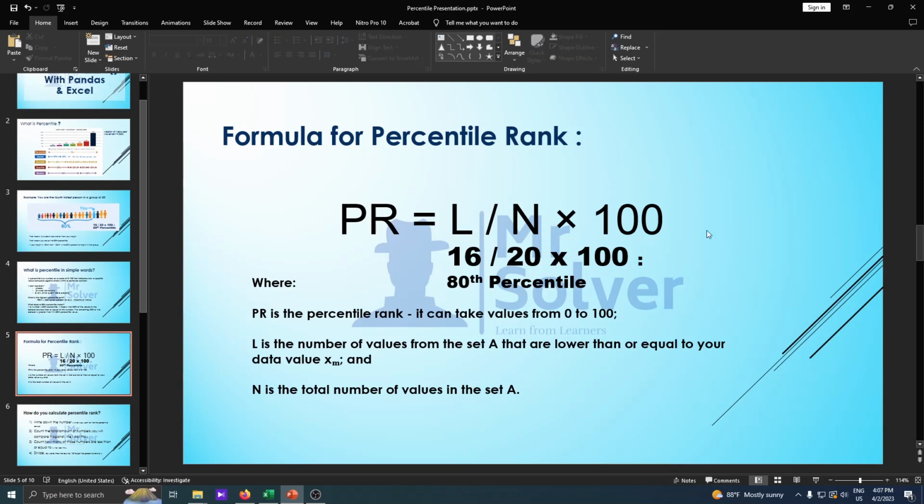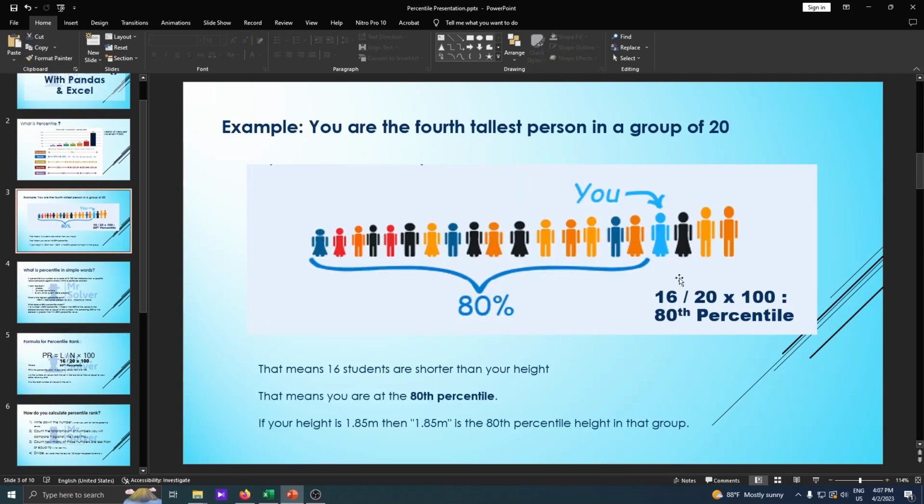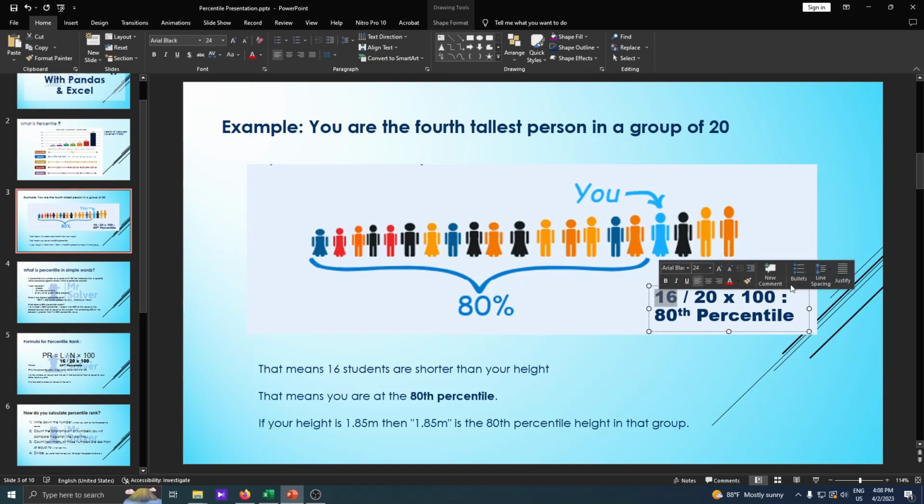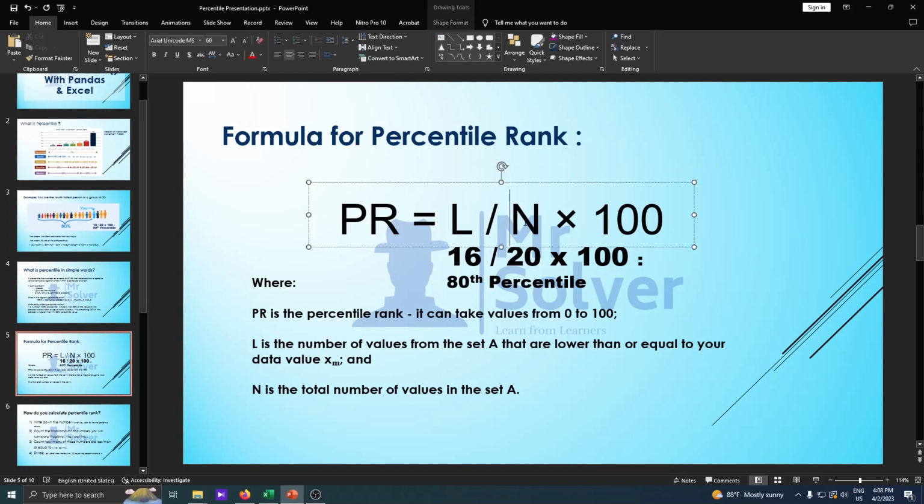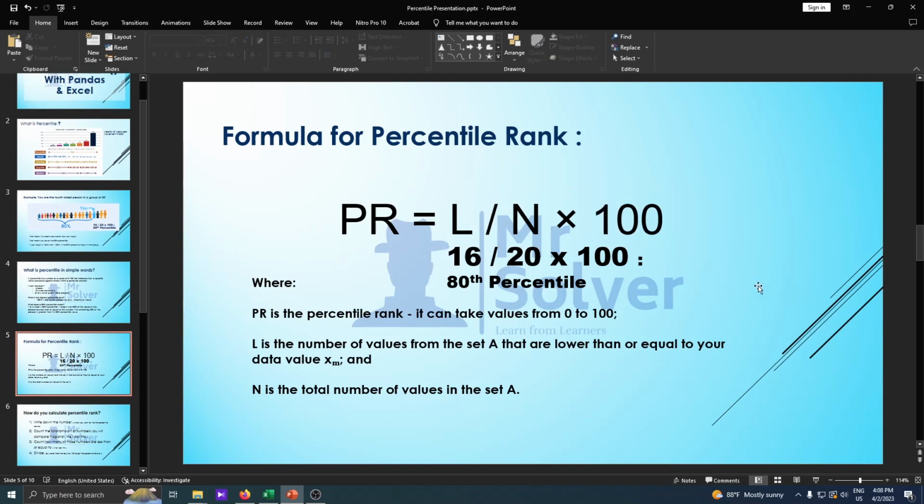When we go to the height example, 16 students are shorter than your height, which is L. The total number of values in the data set is 20, which is N. So L divided by N, multiplied by 100, gives 80, the 80th percentile. Hope you get how the formula works.